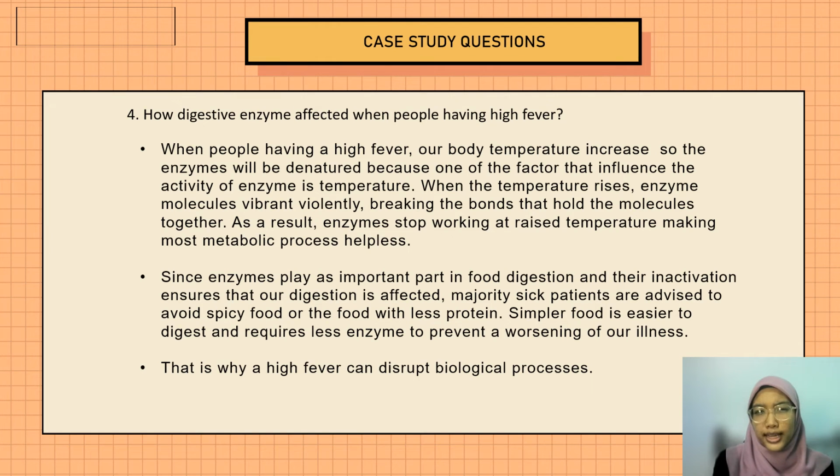Since enzymes play an important part in food digestion and their inactivation means our digestion is affected, most sick patients are advised to avoid spicy food or food with less protein. Simpler food is easier to digest and requires less enzyme to prevent a worsening of our illness. That is why a high fever can disrupt biological processes in our body.